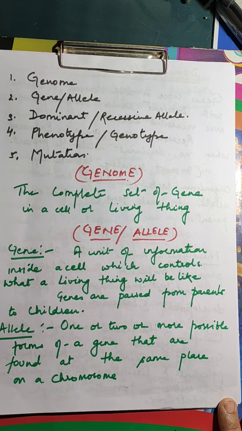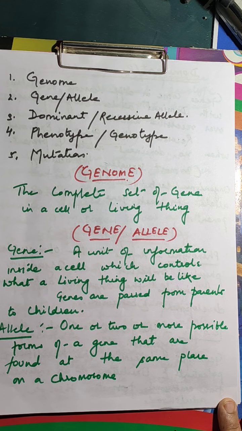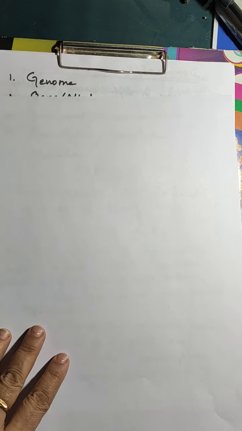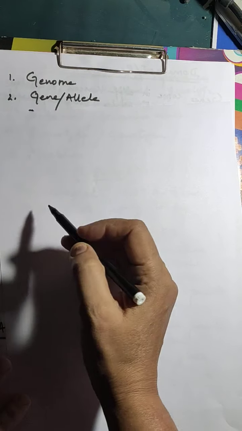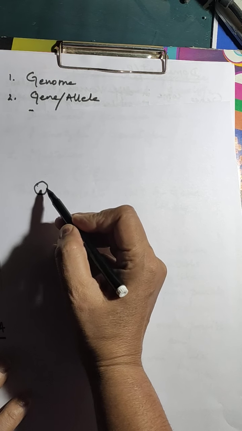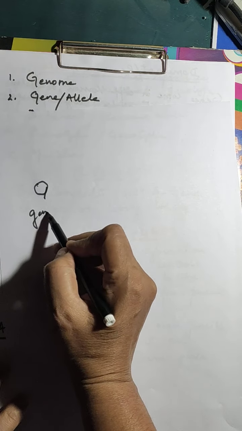Gene is a unit of information inside a cell which controls what the living thing will be like, and generally genes are passed from parents to children. But suppose this is a gene.